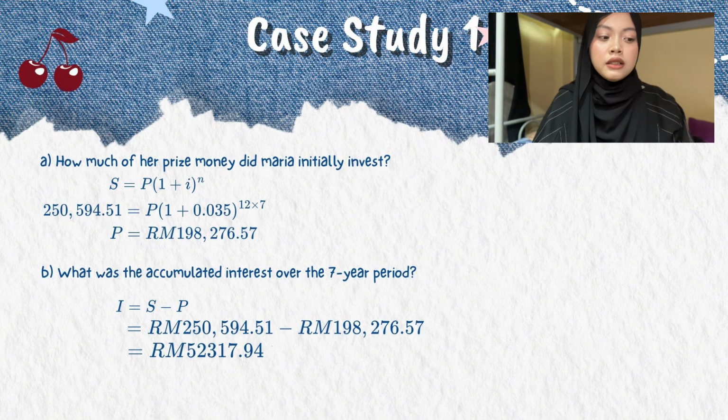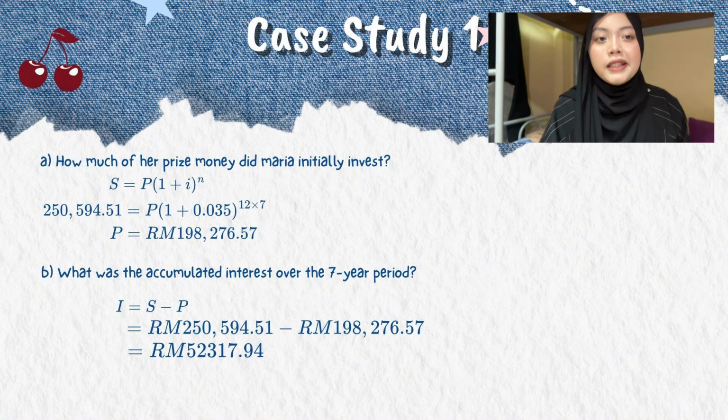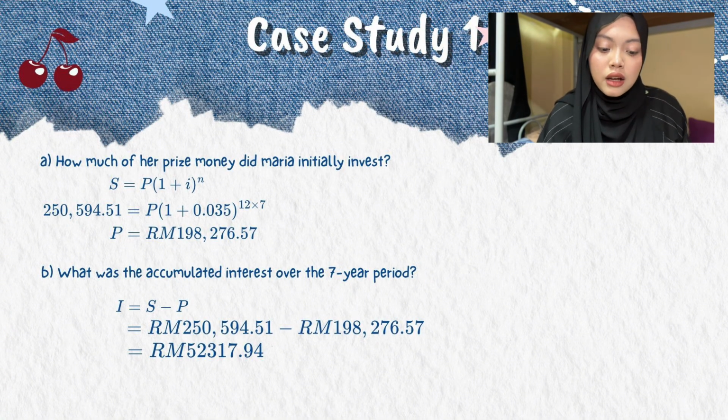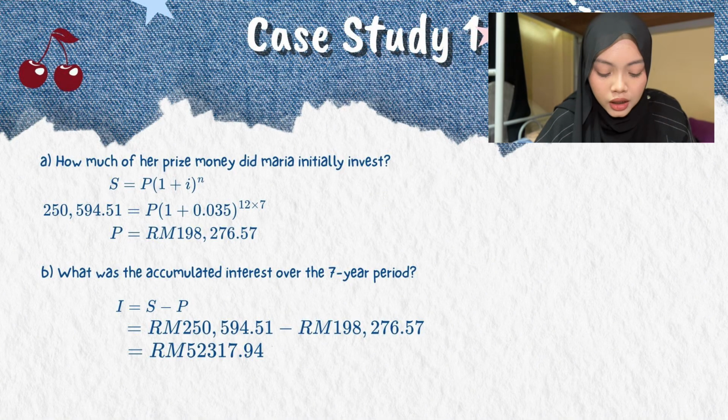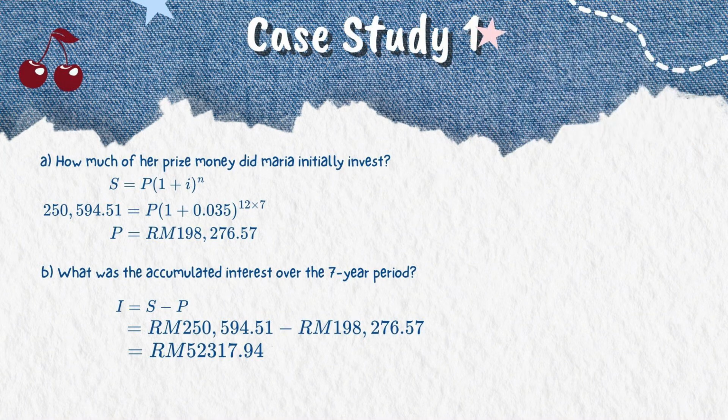Okay, question B is: what was the accumulated interest over the 7 years period? So you have to find the interest. The formula of interest is I equal S minus P. You must insert all the information. So it is 215,594.51 minus 198,276.57. Then you can get the final answer, which is 17,317.94.